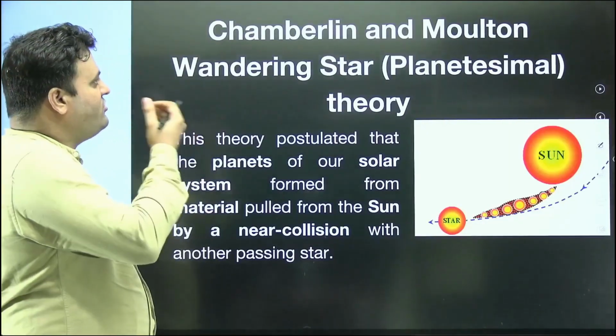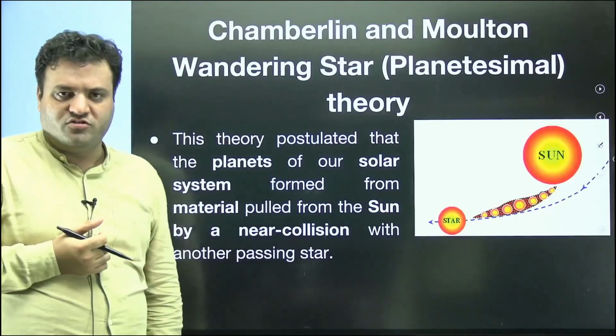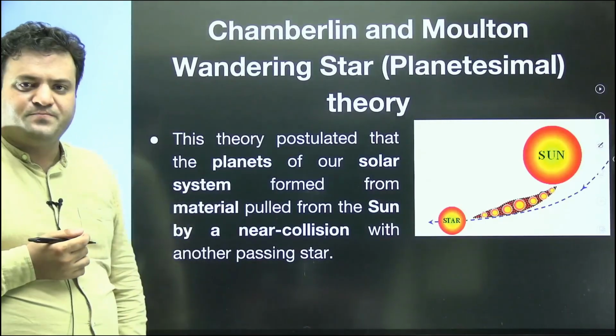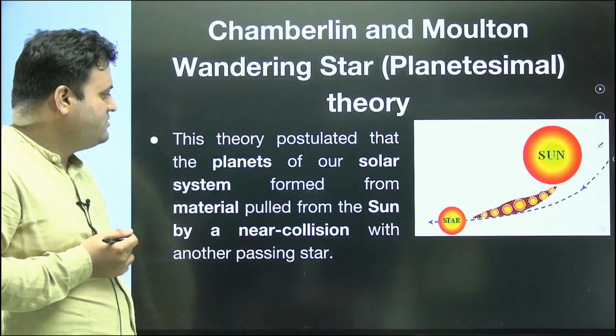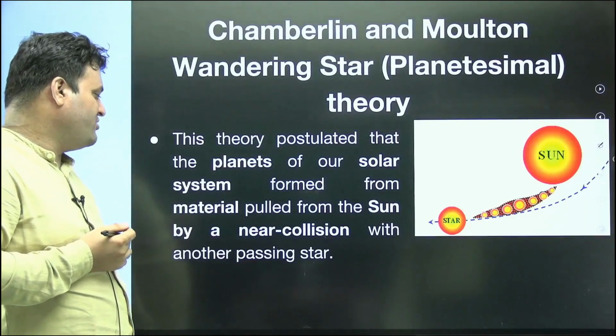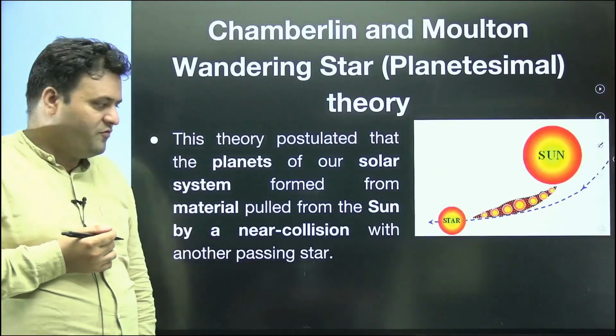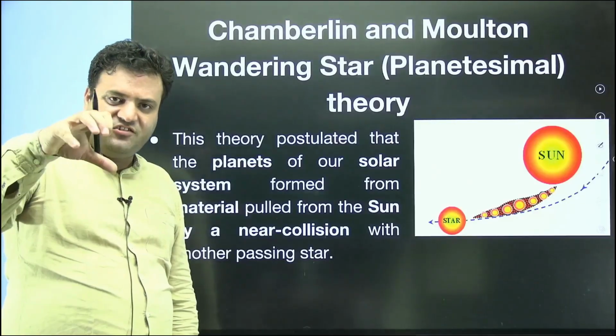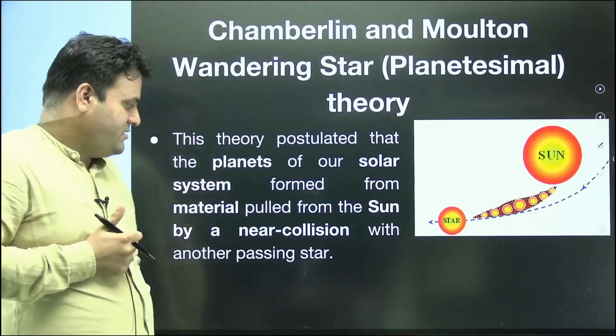This theory was given by Chamberlin and Moulton, and as per this theory, it has been assumed that the planets and our solar system were formed because of material which was pulled out from the sun.